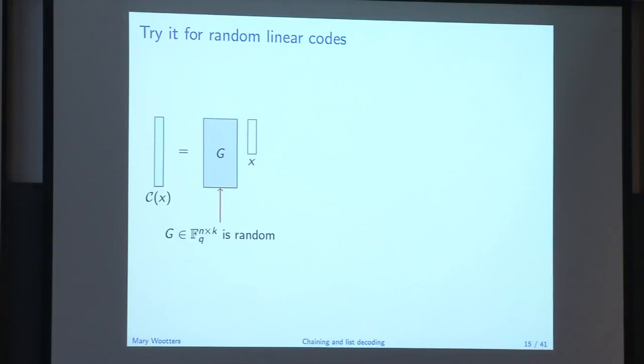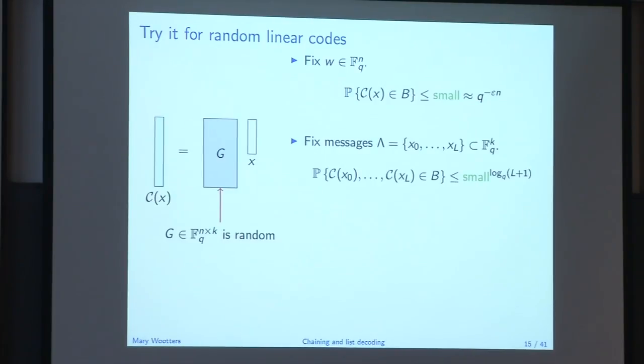Okay, so once again, we still have some randomness going on, but a little bit less. Okay, so let's fix W here, all right? And turns out this probability that a single code word lives in this ball is still small, same definition of small. All right, now let's look at L plus 1 of them and say, what's the probability that all these guys land in the ball? Now the things are a little worse, right? These code words are not independent anymore, right? The randomness is here, and this is saying I'm picking L plus 1 different x's and asking about the code words that come out. Okay, so those aren't independent.